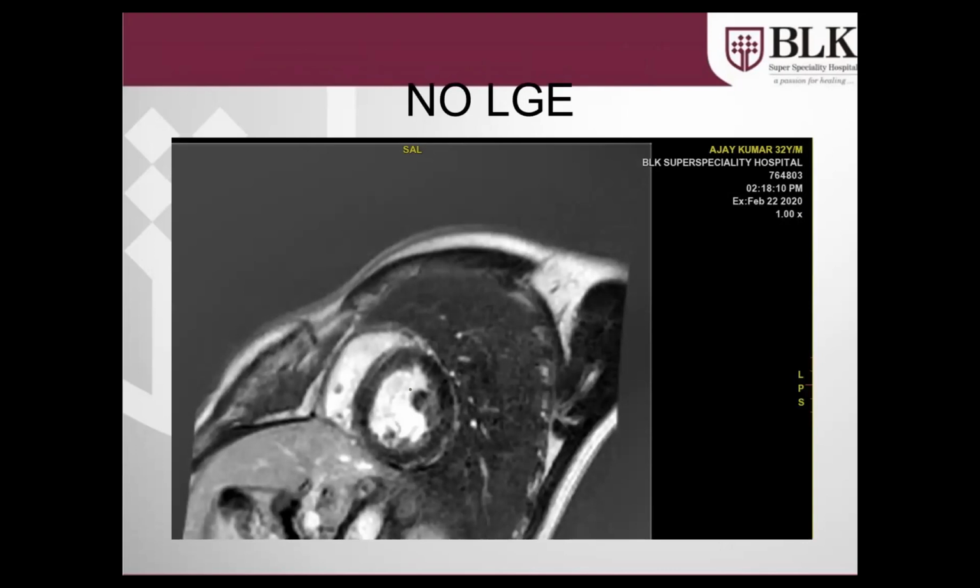And we did this gadolinium enhancement study. Now, since all of us are aware where to look for the scar tissue, how it looks, how bright it looks, we will be pretty confident there is no enhancing, no bright signal seen within the myocardium.